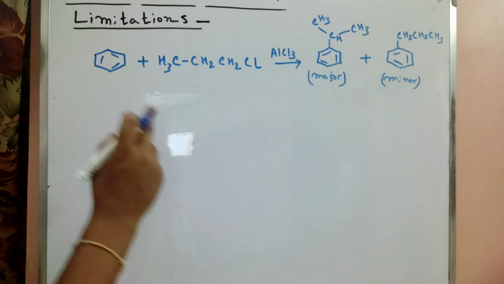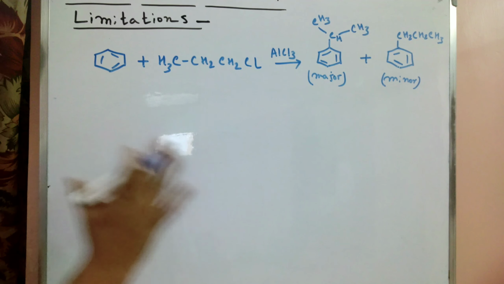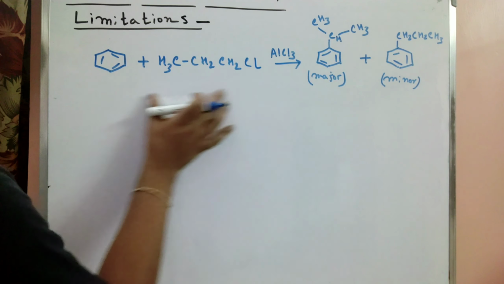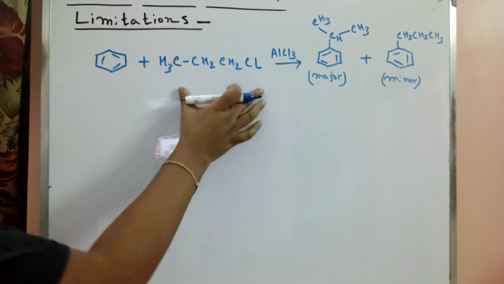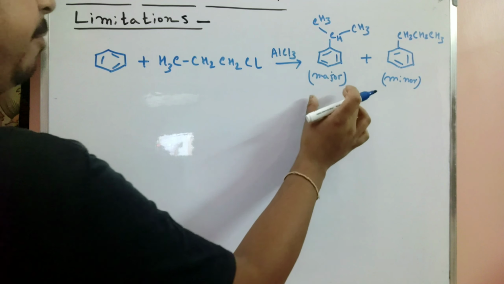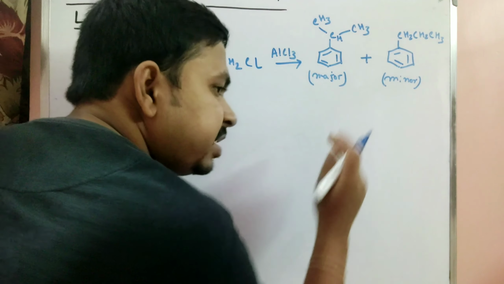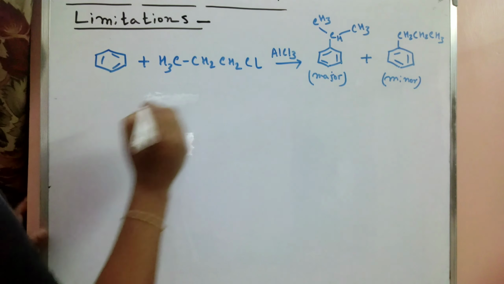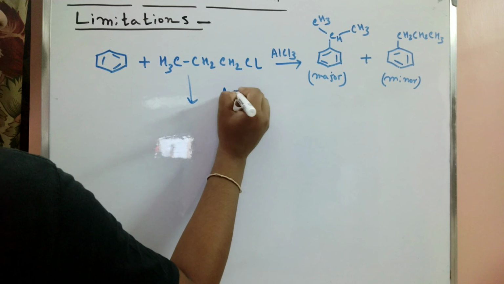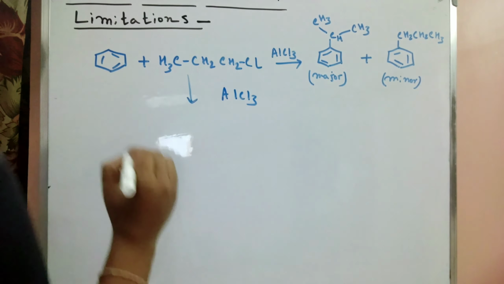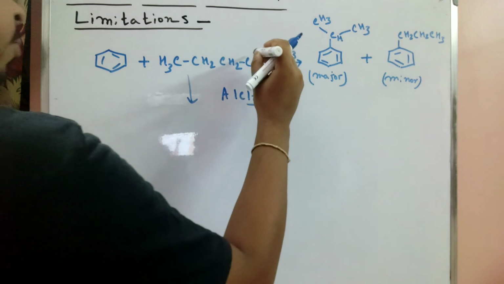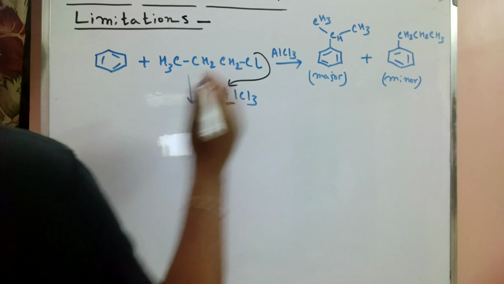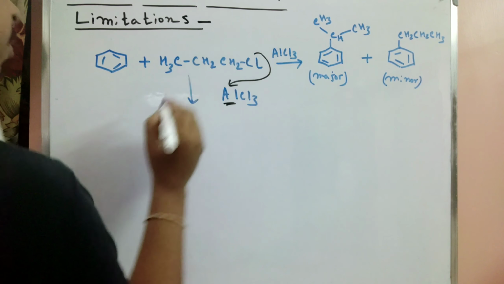We discuss one of the most important points: what is the limitation of the Friedel-Crafts reaction. When we react an aromatic benzene ring with the catalyst in the presence of AlCl3, the rearranged product is major and the normal product is formed as a minor one. Why? Because, as per the mechanism we discussed previously, there is a vacant d orbital on this Lewis catalyst, and so the carbocation is formed on that position.